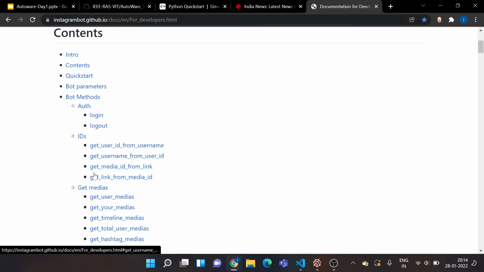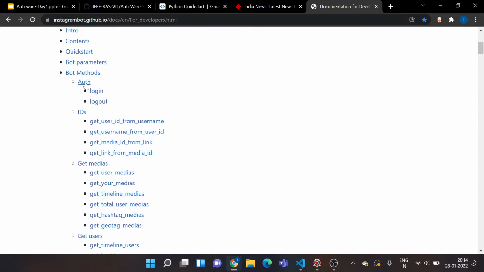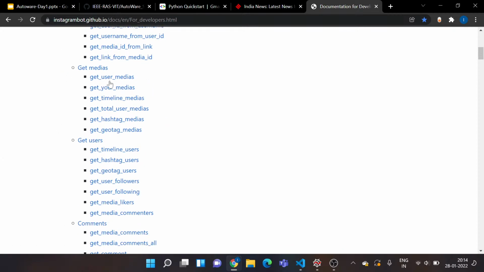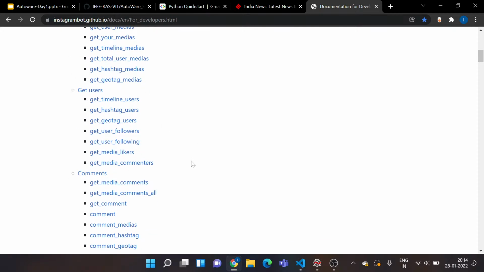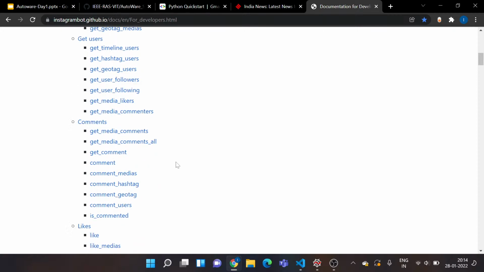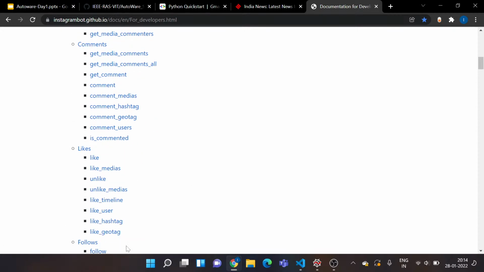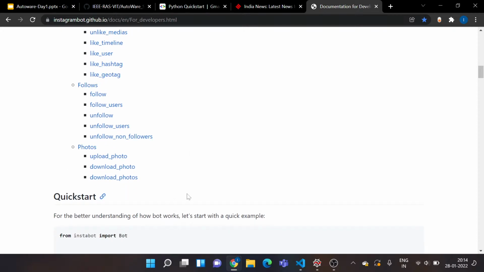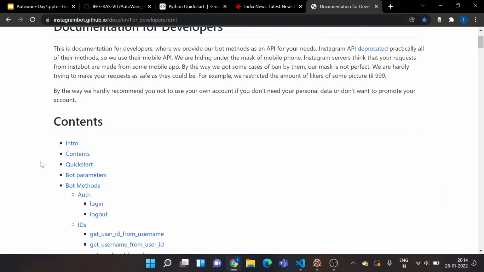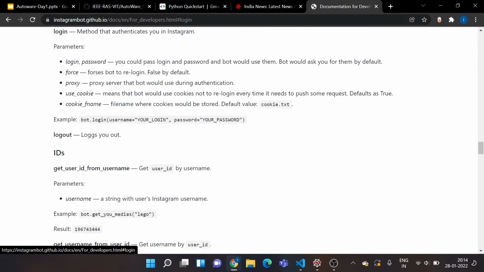So as you can see, it has all the functions that the library provides, which you can call and customize your program as per your needs. So it has login, logout, it has functions for usernames, user IDs, getting medias, hashtags. You can actually get all the data from the hashtags on Instagram. Then you can get the count of your users, the number of people whom you are following, your followers. You can actually comment on posts, you can like them, you can follow people, you can unfollow people, you can download photos, you can upload photos. So there are a bunch of functions available in this documentation, so you can just click on any one of them and check them out.